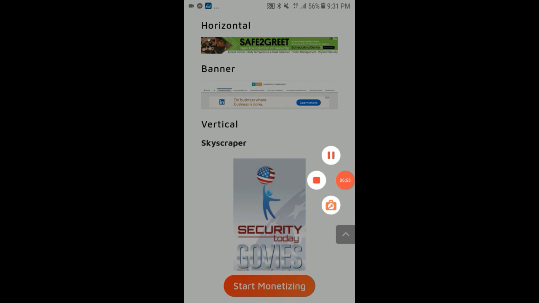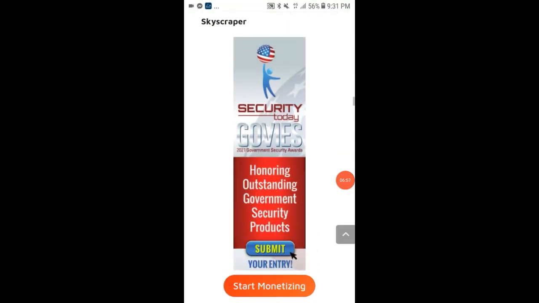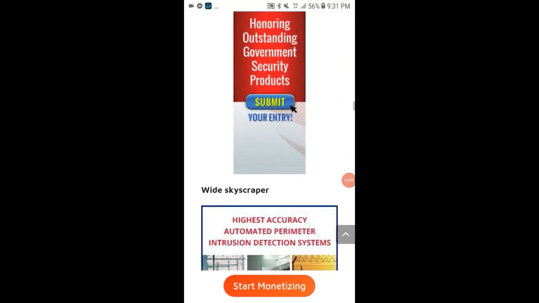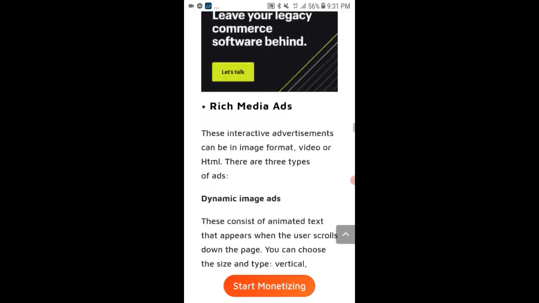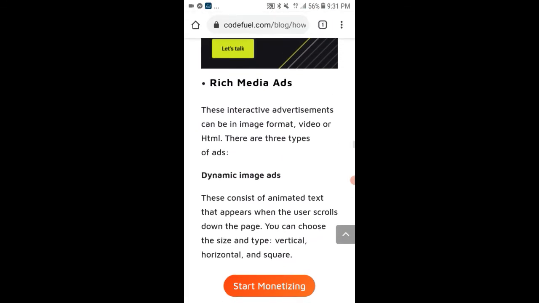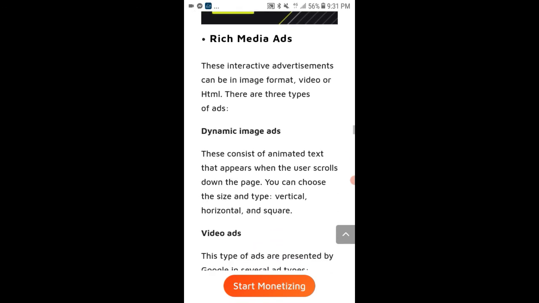These interactive advertisements can be image format, video, or HTML. Dynamic image ads. These contain animated text that appears when your user scrolls down the page. You can choose the size.